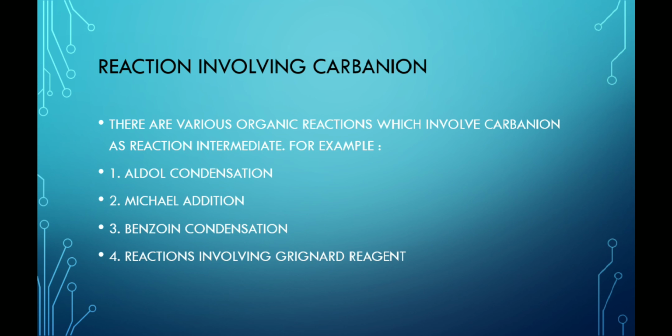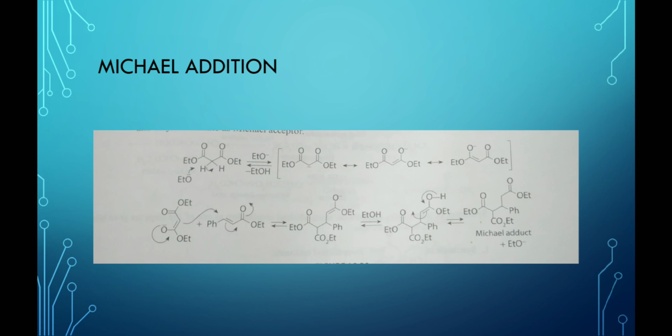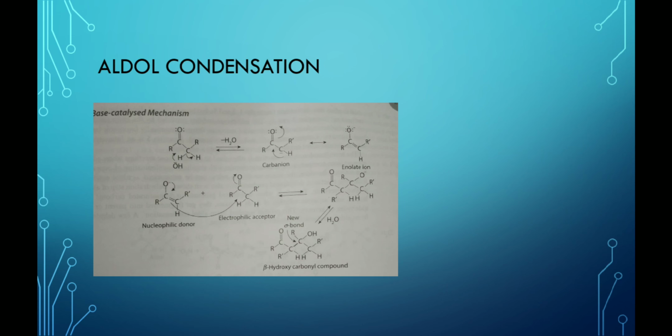Now the last but not least, the reactions involving carbanion. There are various organic reactions which involve carbanion as reaction intermediate. For example, aldol condensation, Michael addition, benzoin condensation, reactions involving Grignard reagent. In this lecture, I am taking just two examples. The first one is aldol condensation and the second one is the Michael addition.